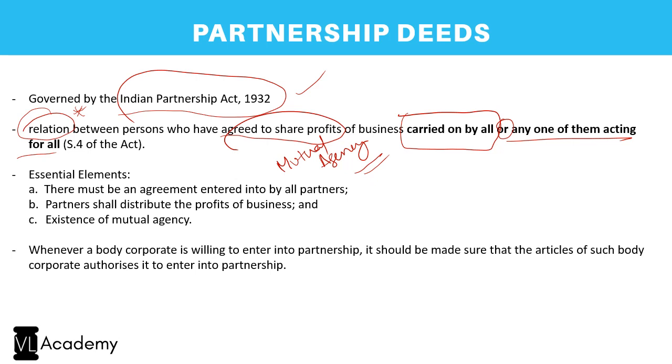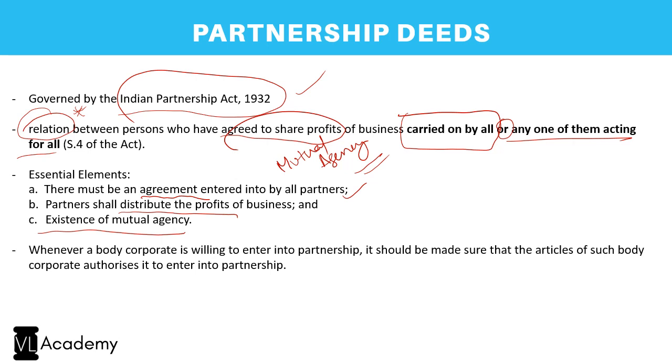And what are the essential elements? First, in order to enter into a partnership, you need a deed. It has to be an agreement entered into by all the partners. The agreement should cover the concept that they distribute the profits, and there has to be an existence of mutual agency. Now, this agreement, the partnership deed, shall be signed by all the partners. You have to give the description of all the partners, and I have to explain what is the nature of business.